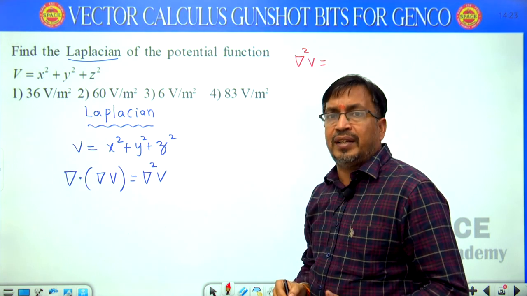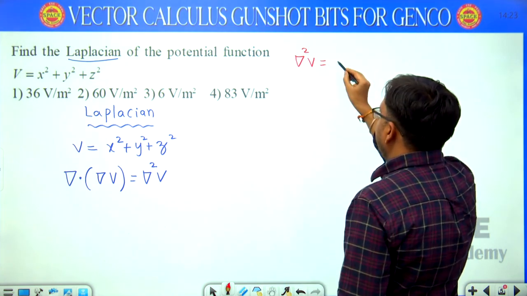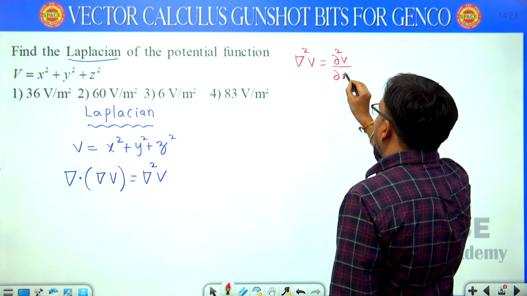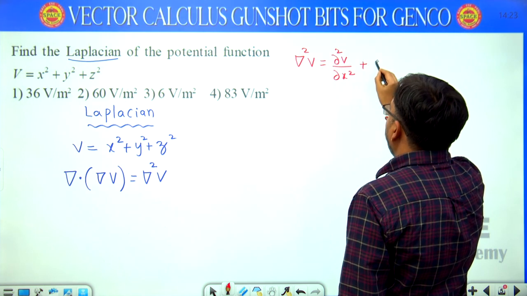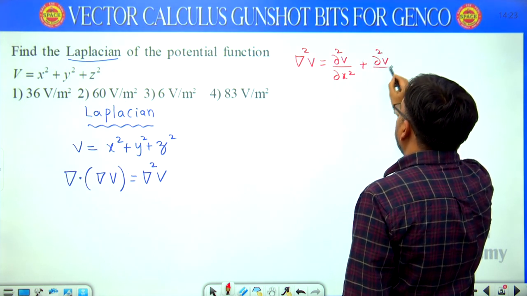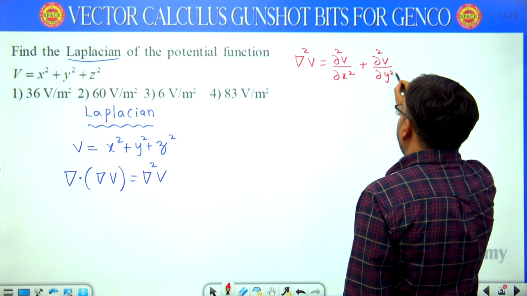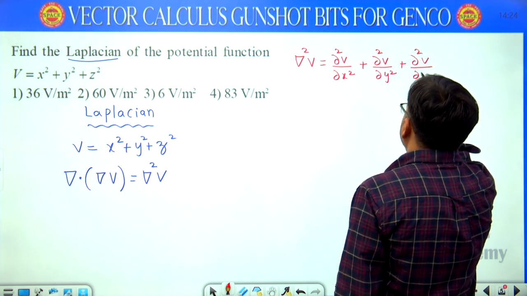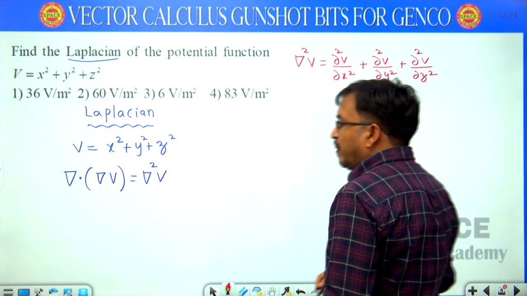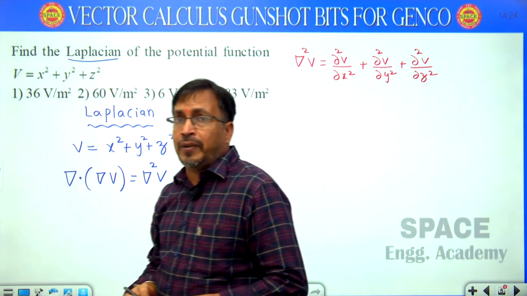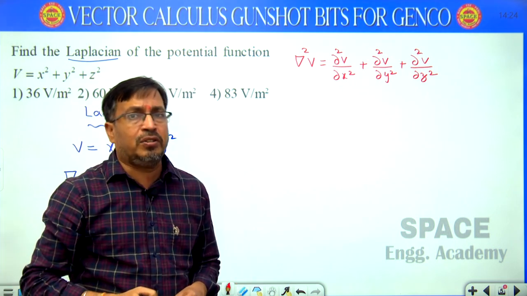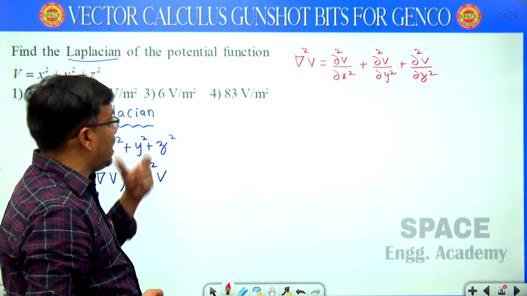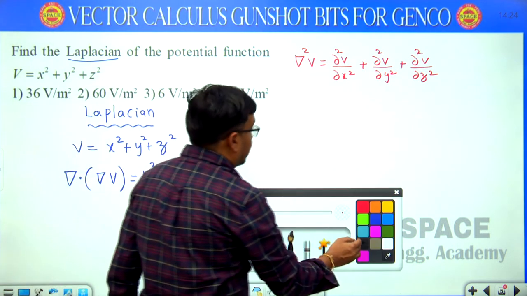So I am writing the formula for Laplacian in the rectangular coordinate system. Del square v means dou square v by dou x square plus dou square v by dou y square plus dou square v by dou z square. This is the formula. What is the v value given? x square plus y square plus z square. Now I am substituting here.